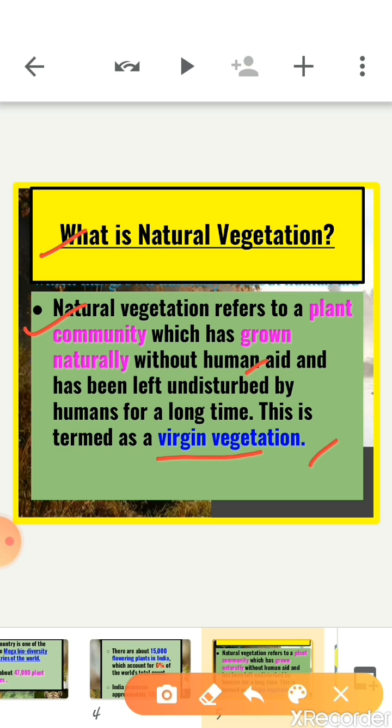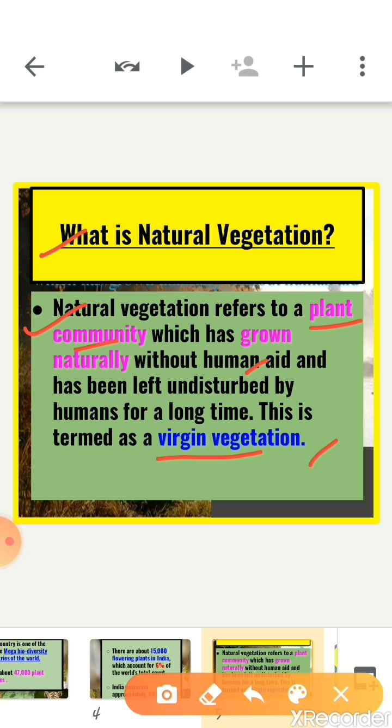Not every plant community can be said to be virgin vegetation. The vegetation which grows naturally without human aid and has been left undisturbed by humans for a long time is known as natural vegetation or virgin vegetation.